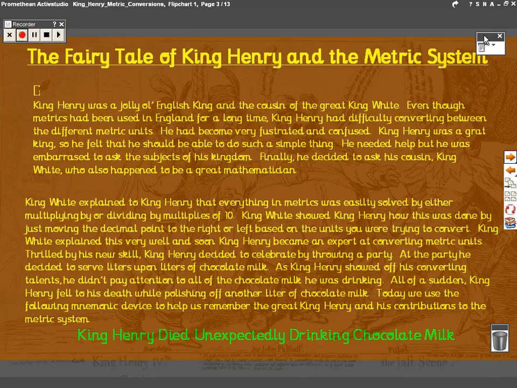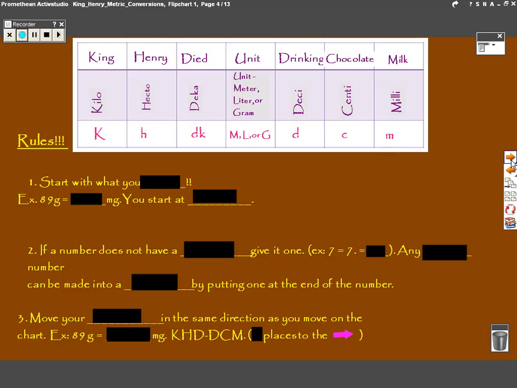Today we use the following mnemonic device to help us remember the great King Henry and his contributions to the metric system. King Henry died unexpectedly drinking chocolate milk. So, as you can see, each letter stands for a different prefix related to the different units. So, K is kilo, H hecto, D deca. The U stands for the unit that we're using. D is deci, C centi, and M is milli.